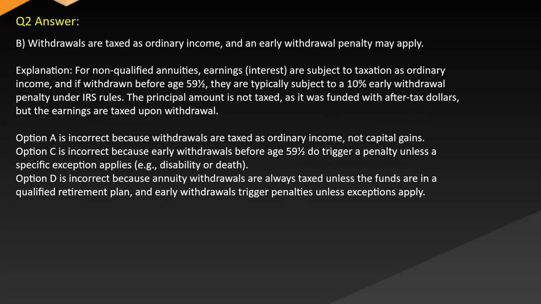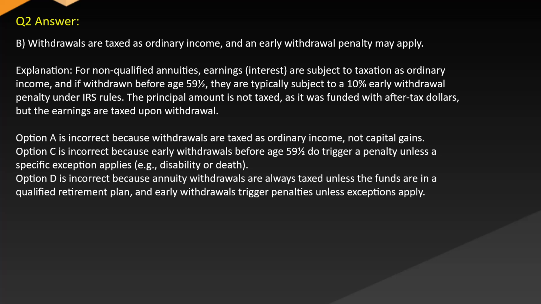Answer: B. Withdrawals are taxed as ordinary income and an early withdrawal penalty may apply. Explanation: for non-qualified annuities, earnings are subject to taxation as ordinary income, and if withdrawn before age 59½, they are typically subject to a 10% early withdrawal penalty under IRS rules. The principal amount is not taxed as it was funded with after-tax dollars, but the earnings are taxed upon withdrawal.